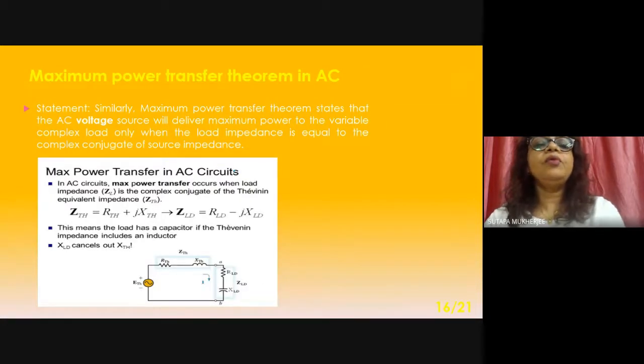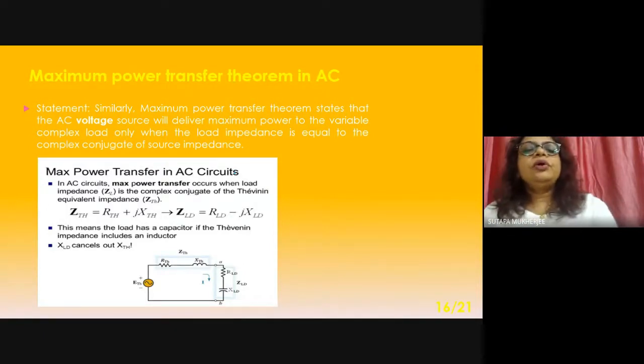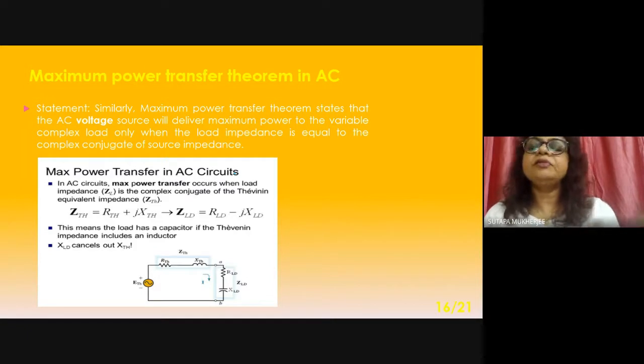Now come to maximum power transfer theorem in AC. So up to this maximum power transfer theorem in DC, you have proved that, and you have drawn the graph, and at maximum power the efficiency will be 50%. It is clear to all of you. Mathematical calculation is there. Now come to maximum power transfer theorem in AC. This theorem states that the AC voltage source will deliver maximum power to the variable complex load.